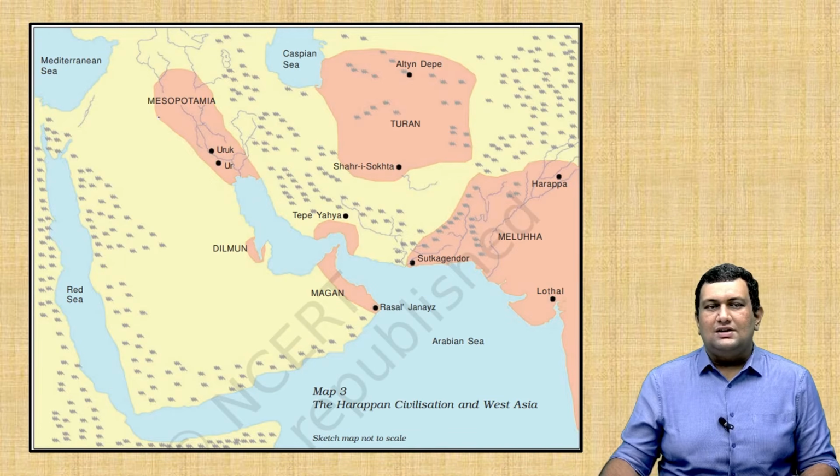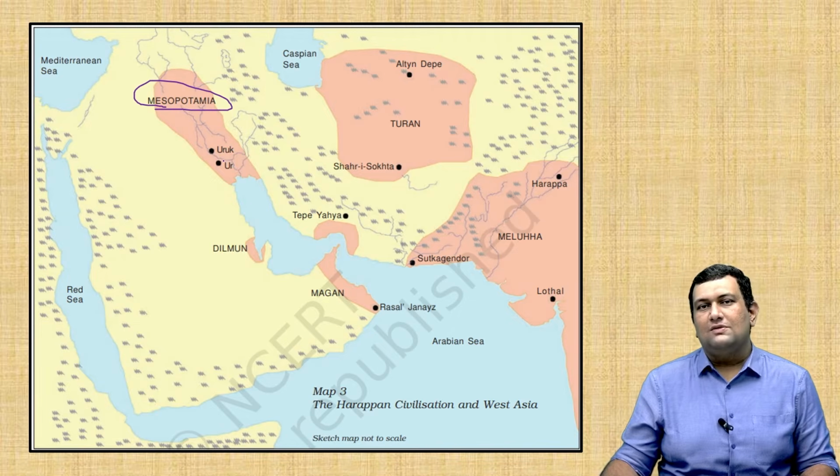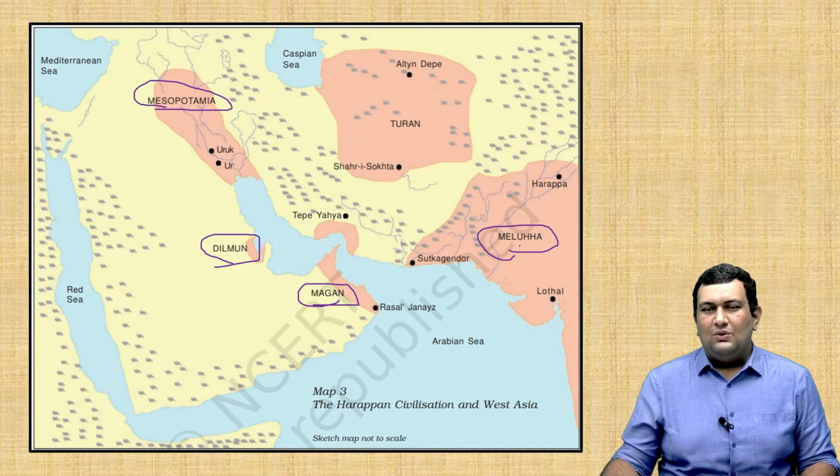It's actually a text from Mesopotamia dating back to the 3rd millennium BCE. It refers to three places: Dilmun, Magan, and Meluhha. It's said that Meluhha refers to the Harappan sites, Magan refers to the northern part of Oman, and Dilmun refers to Bahrain.